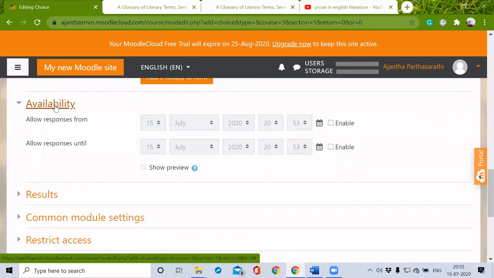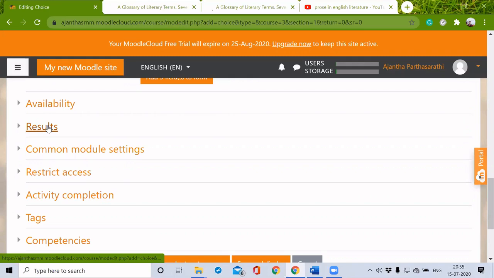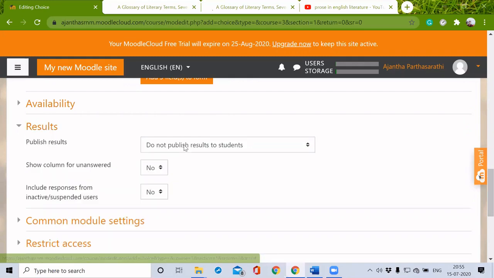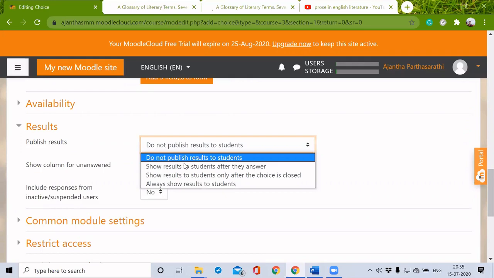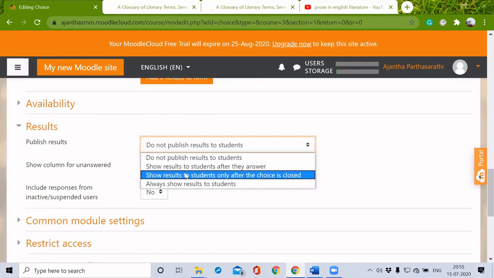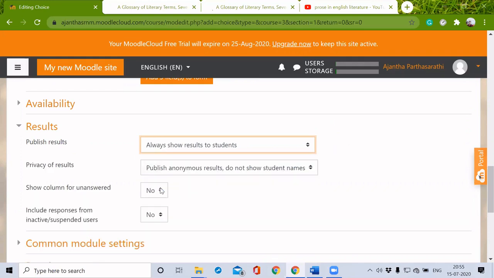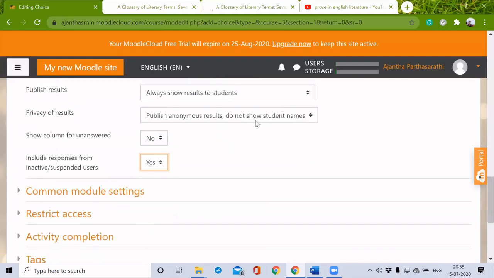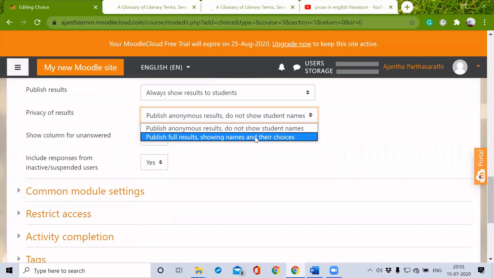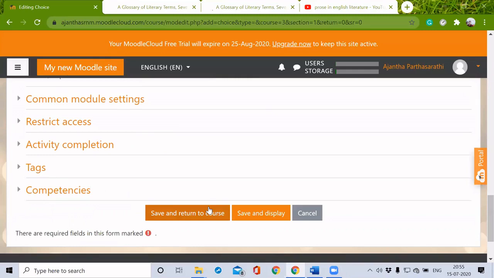Availability, we all know this, from when to when. We are giving some time, starting time as well as due time. And result, do not publish result to students. Show results to students after they answer. Show result to students only after the choice is closed. Always show results to students. So obviously, show column for unanswered. Include responses from inactive or suspended users. Yes. As well as we can publish the names of the students, as well as we can make it anonymous. Save and return to course.